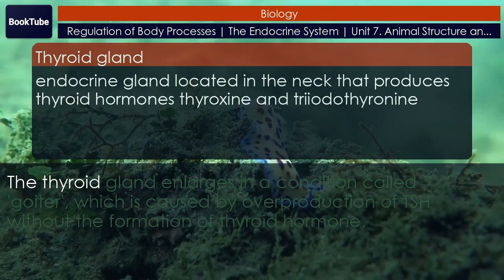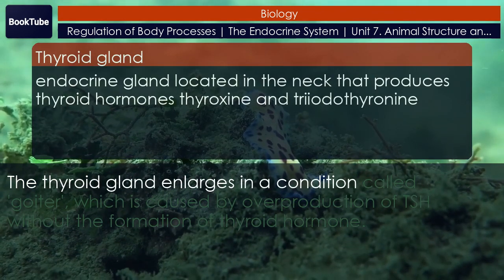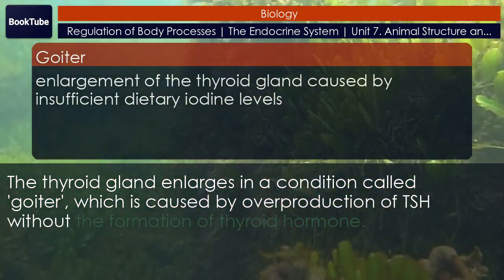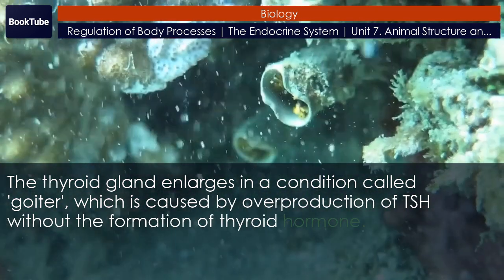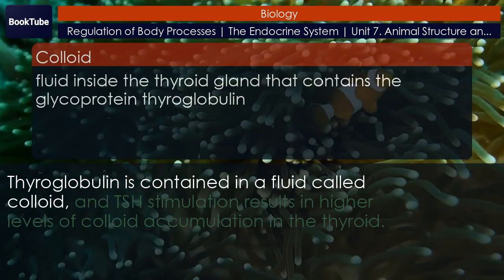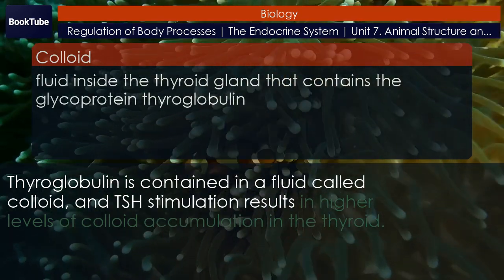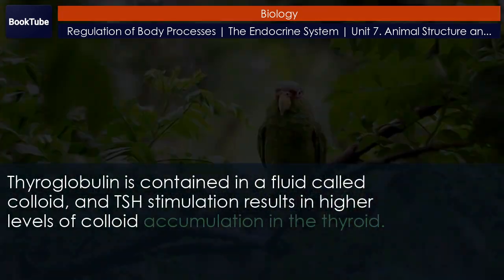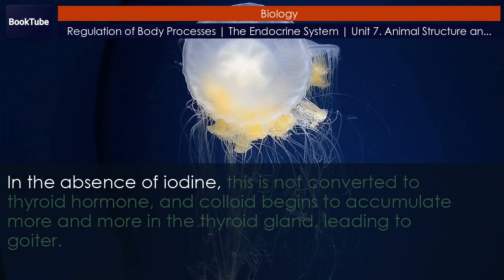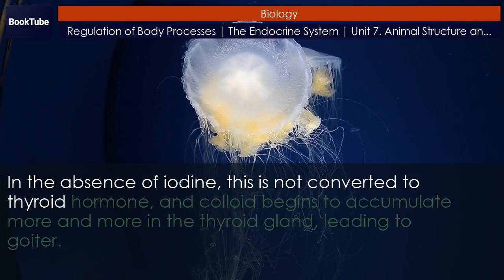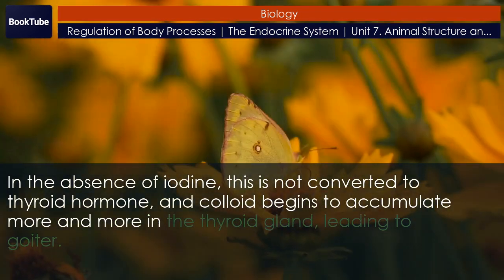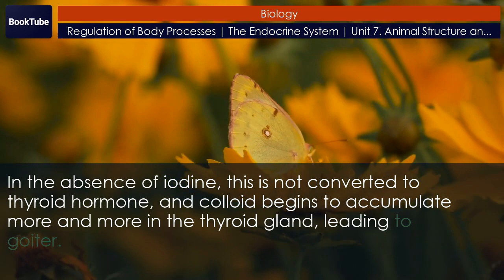The thyroid gland enlarges in a condition called goiter, which is caused by overproduction of TSH without the formation of thyroid hormone. Thyroglobulin is contained in a fluid called colloid, and TSH stimulation results in higher levels of colloid accumulation in the thyroid. In the absence of iodine, this is not converted to thyroid hormone, and colloid begins to accumulate more and more in the thyroid gland, leading to goiter.